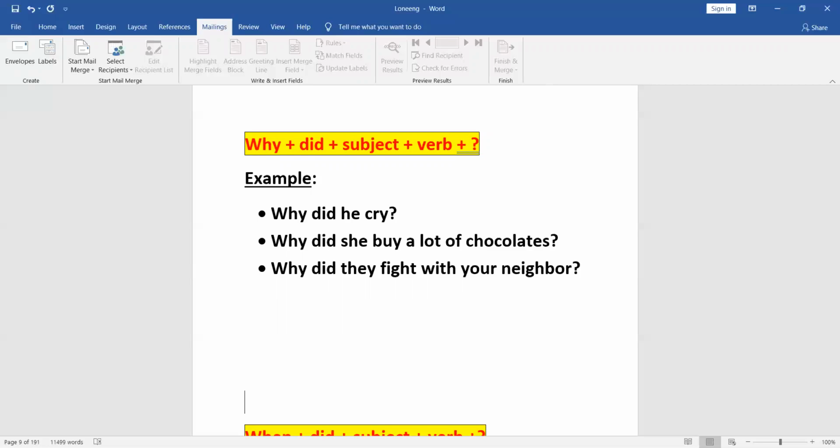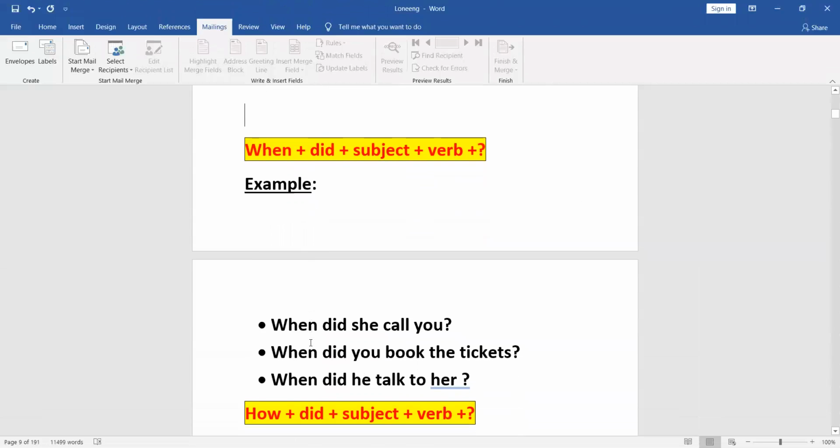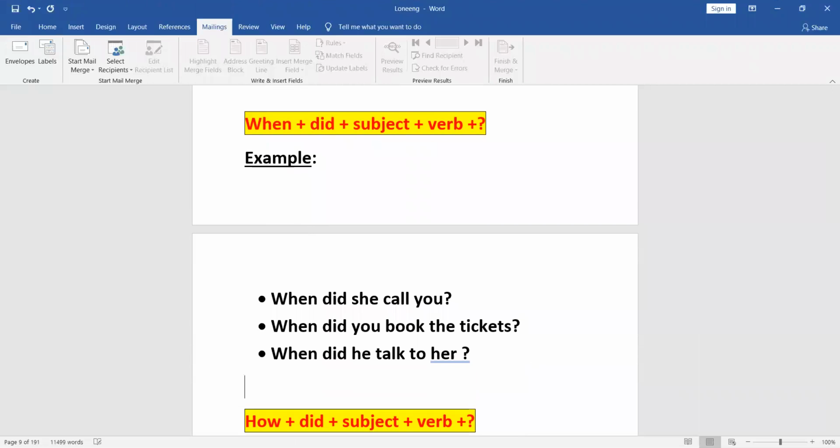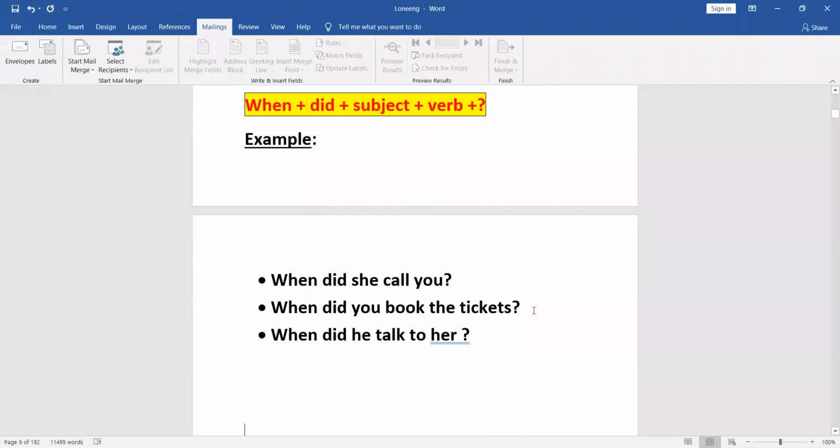Okay, the next word to be used is when, and the formula for when is when plus the word did plus the subject and then followed by the verb in the base form. A few examples are, when did she call you? Here they're wanting to know the exact time or the date as to when she had called. Maybe she called in the morning, maybe she called yesterday, last week, I don't know when, but whenever she called, they want to know the time or the date exactly.